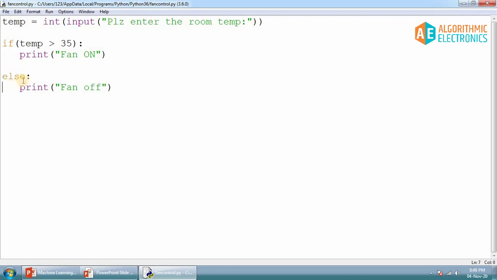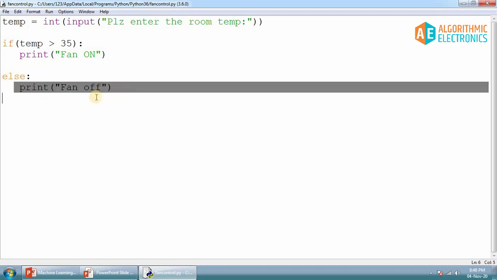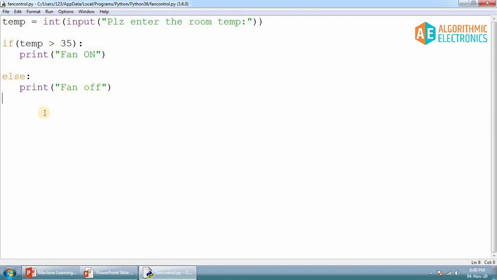Always remember, whenever you are writing else, do not write any condition. You just have to write else and colon and whatever statements you want to execute inside that. Similarly, you can put multiple statements inside the if, and multiple statements inside the else, but the indentation or the number of void spaces has to be equal. So let's run this simple code.